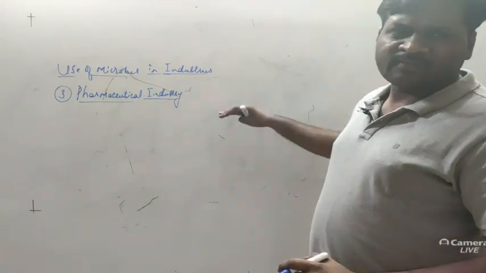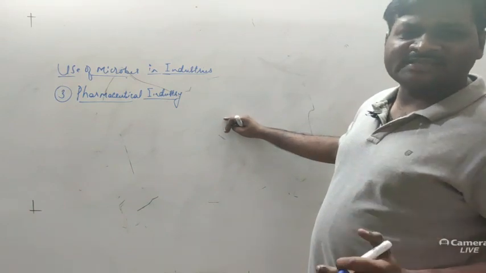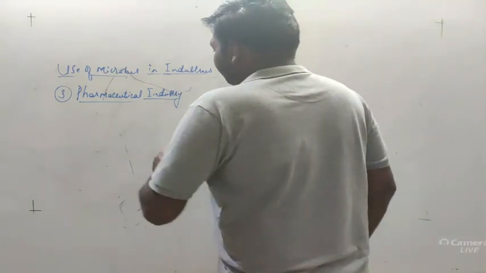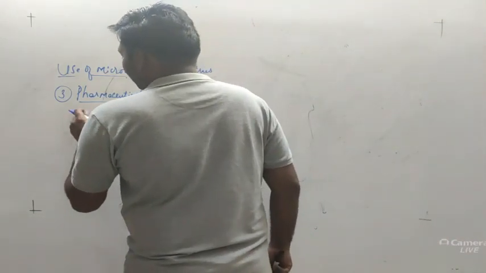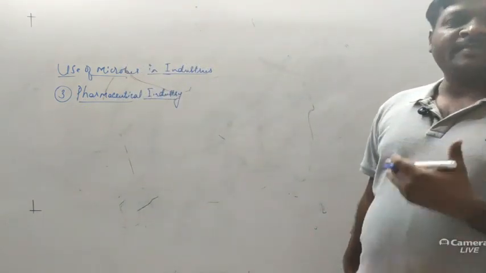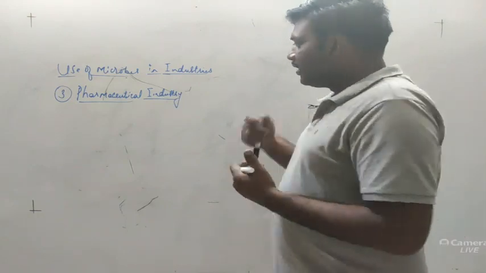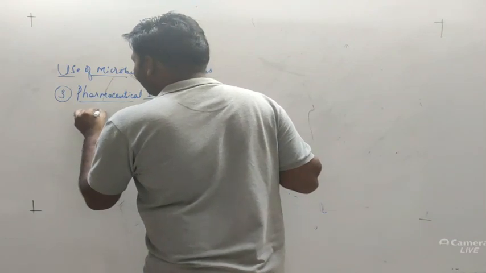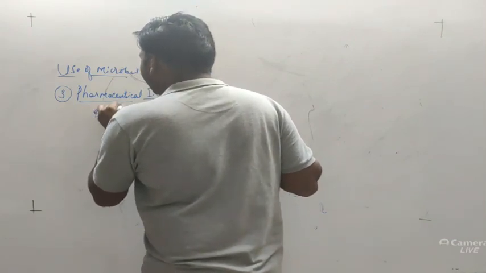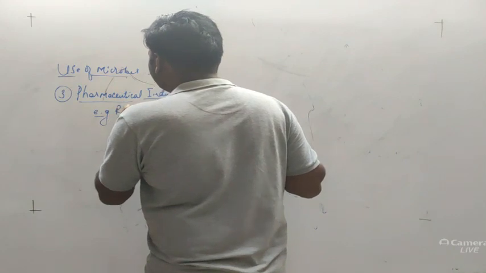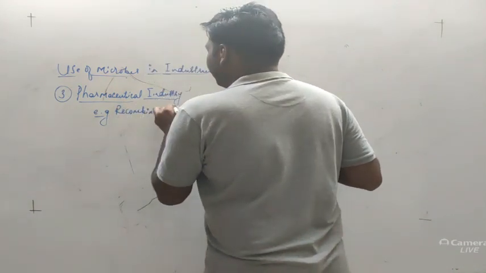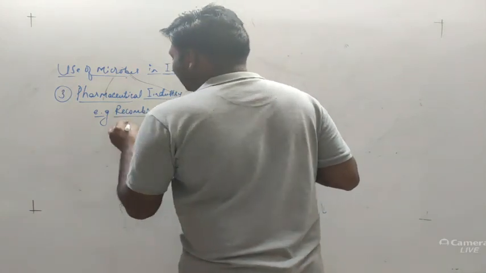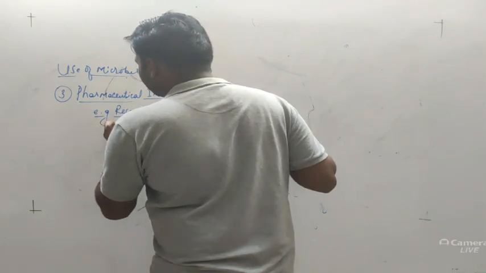Now here, what is the use of microorganisms? As far as fermentation is concerned, microorganisms are also applied over here. Let's take an example. Here we will discuss a product that has been produced by a new emerging technology called biotechnology, that is the recombinant insulin, or we can also call it genetically engineered insulin.